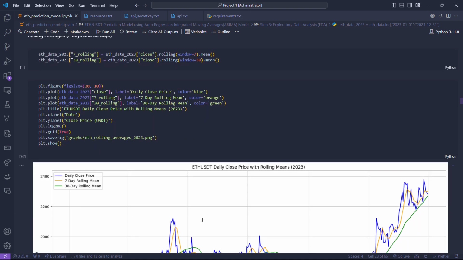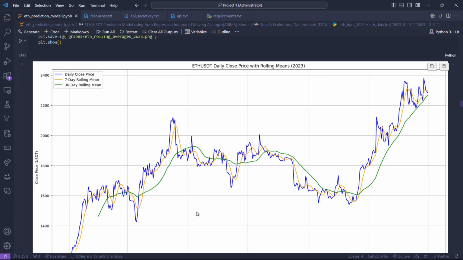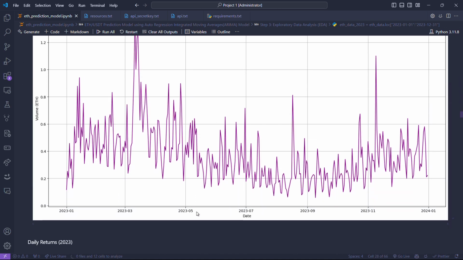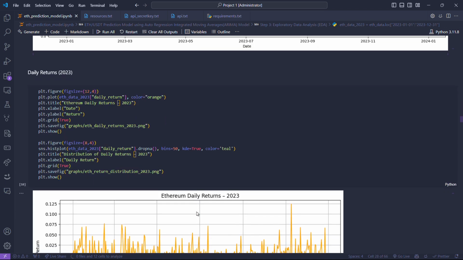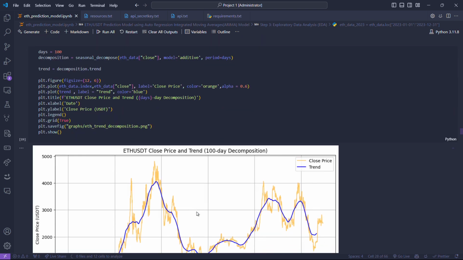These are the rolling averages of 7 days and 30 days. The yellow line represents the 7-day rolling mean, the green line represents the 30-day rolling mean, and the blue line is the normal price. This is the volume graph. These are the daily returns and the distribution of daily returns.